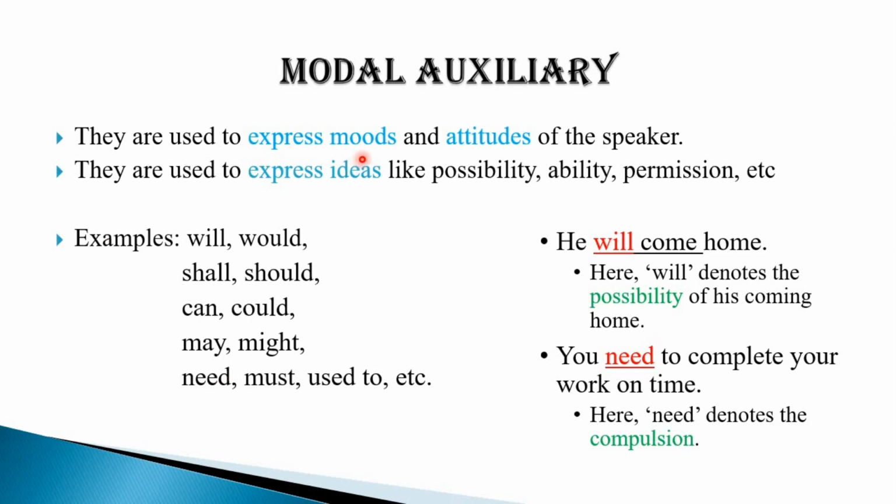Suppose a question is asked, may I come in, ma'am? When you hear this sentence, you can easily make out that a person is asking for permission. Ma'am, I will do it. Here it shows your ability that you can do it. If you say, we must obey our parents, must shows necessity, compulsion. So all the modal auxiliaries talk about moods and attitudes of the speaker.